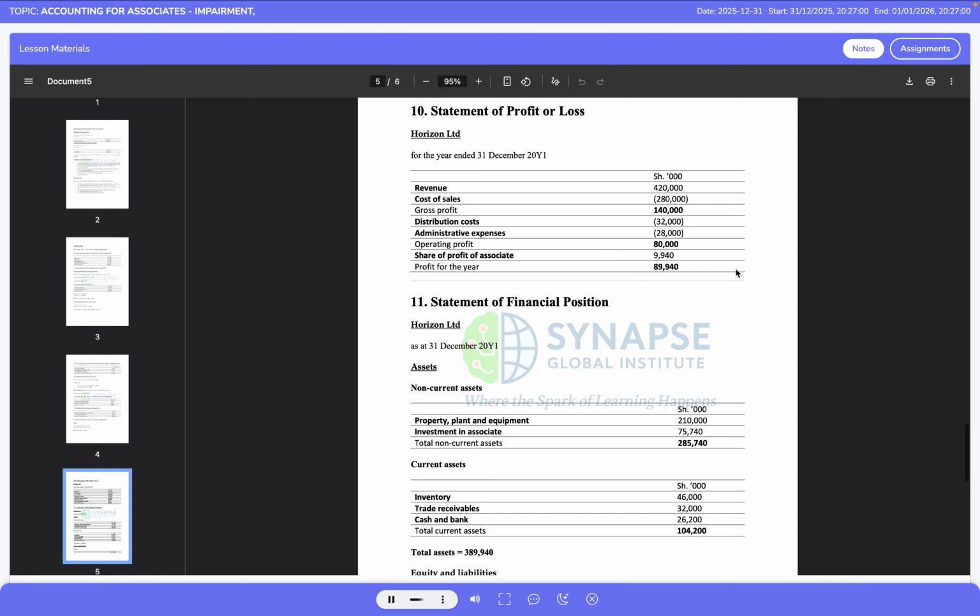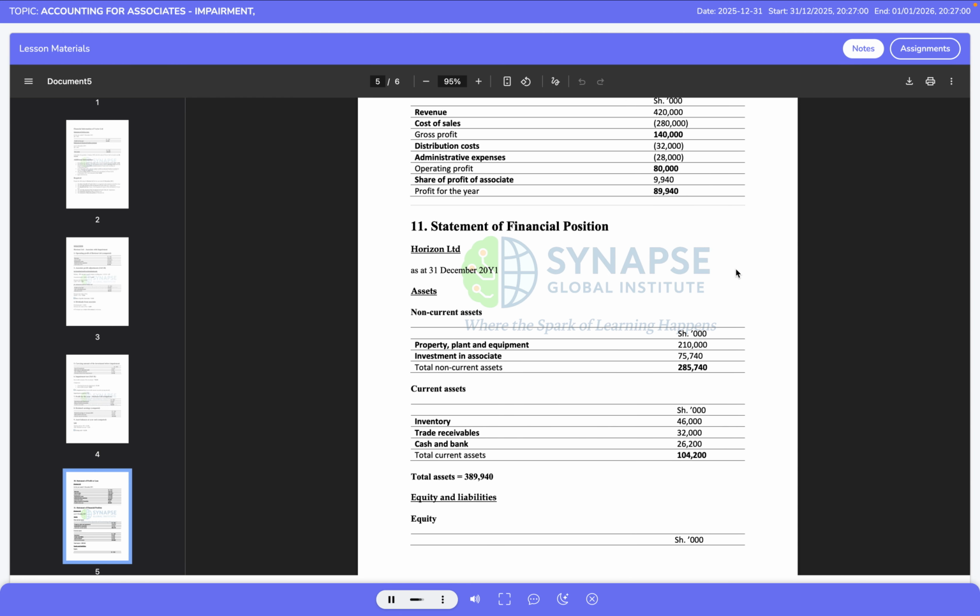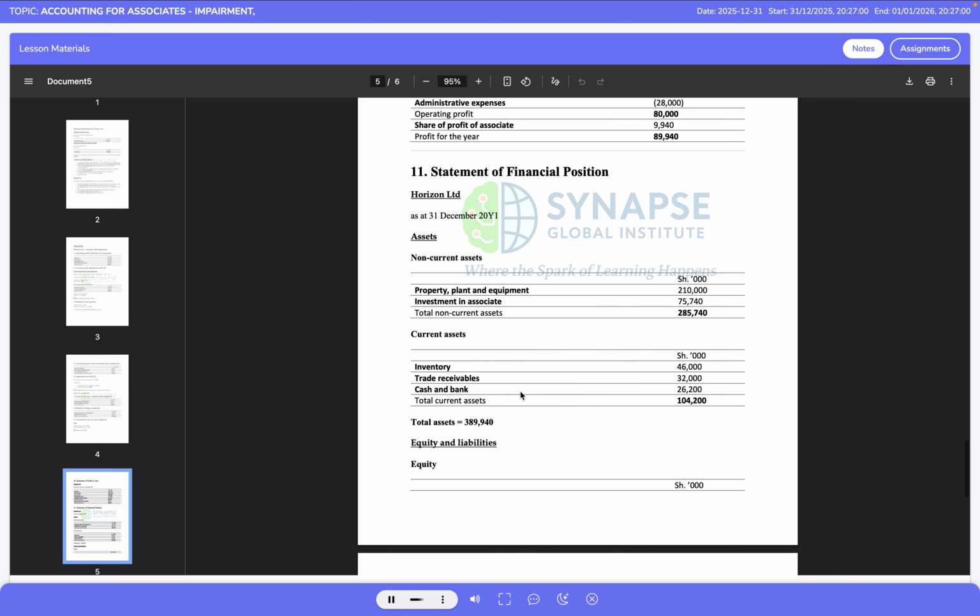When this share of profit is added to operating profit, the profit for the year amounts to 89,940,000 shillings. This is the final profit figure attributable to Horizon Ltd's shareholders for the year. We now move to the statement of financial position of Horizon Limited as at the 31st of December 2021, starting with assets. Under non-current assets, property, plant and equipment is reported at 210 million shillings, as per the trial balance, with no revaluation or impairment adjustments indicated in the question.